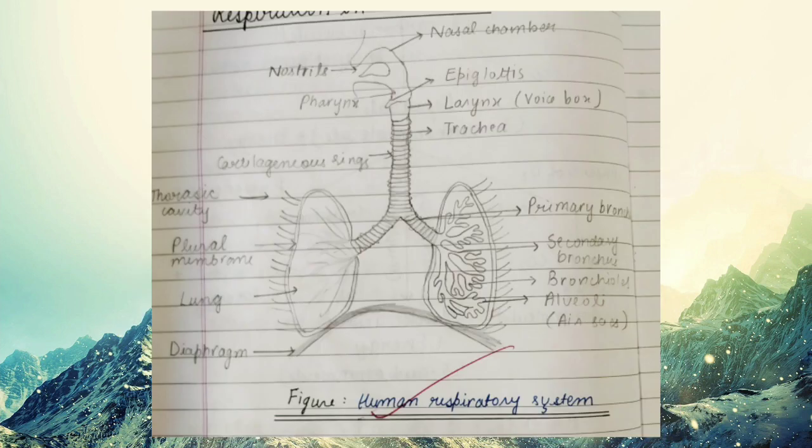Downside of the lungs there is a thin layer called the diaphragm, which plays a very important role in the mechanism of breathing. And our whole respiratory system is protected by the rib cage. So dear, this is our breathing system.